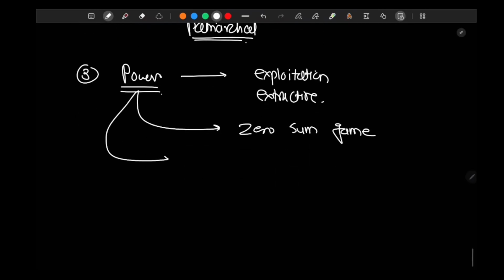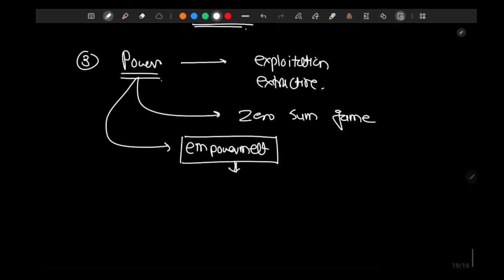Tickner says power is not a zero sum game. Power is and can be used for empowerment. Power as empowerment, as explained by Hannah Arendt or Gandhi. Tickner says power can be used for empowerment. This view is also known as a positive sum game. Two people coming together to play a game, both of them are winners. Right?